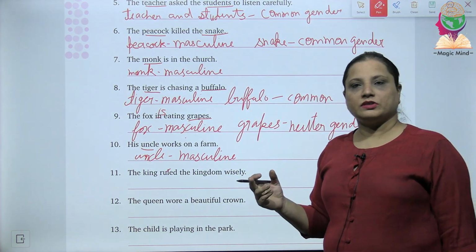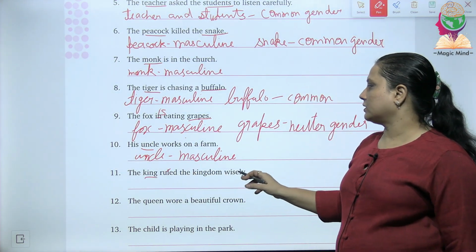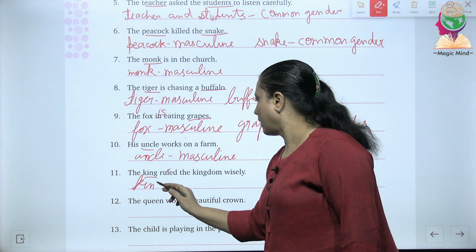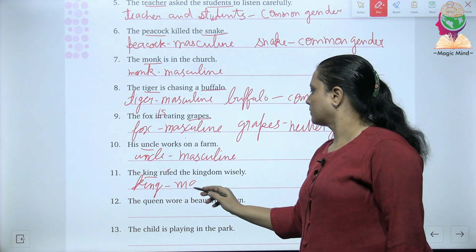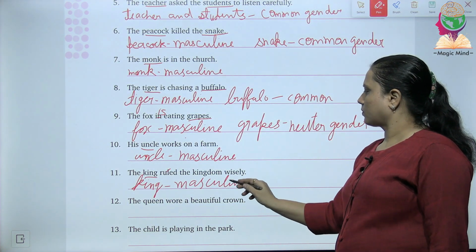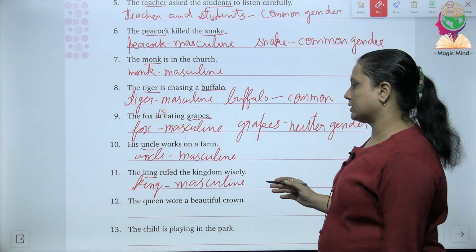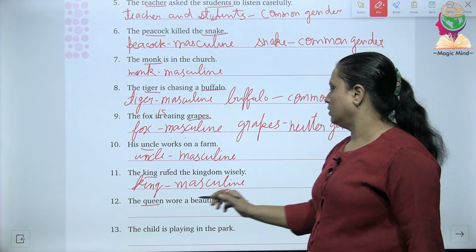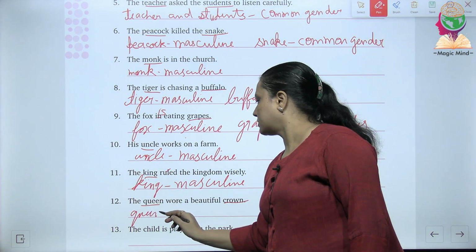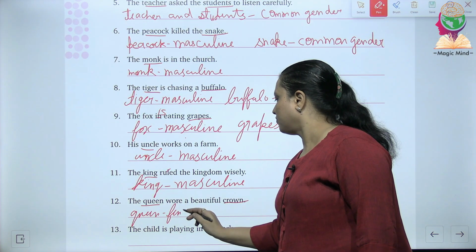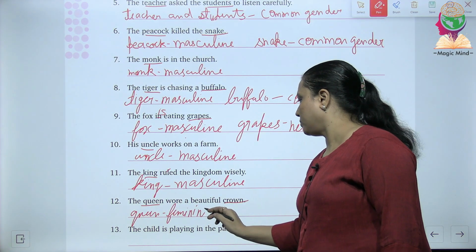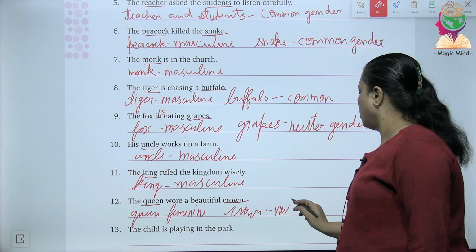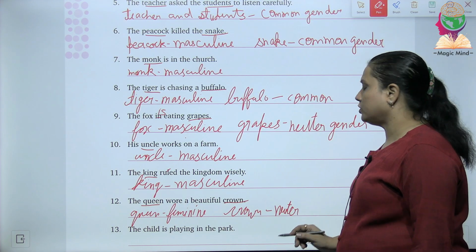Then now the 11th statement. It says the king ruled the kingdom wisely, and what is the word king? It's a masculine gender. Next, the 12th statement. The 12th statement is the queen wore a beautiful crown. Now queen and crown. Queen is what? Queen is actually the feminine gender. F-E-M-I-N-I-N-E. Feminine gender. And what's the word crown? The word crown is neuter because it is not living.